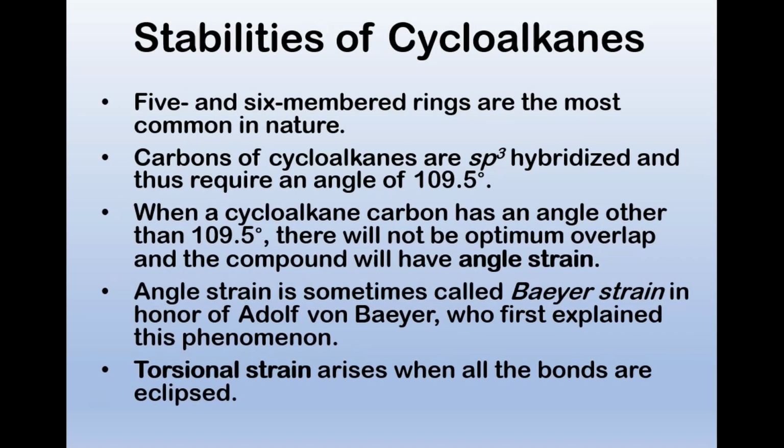How stable are cyclohexanes? That was a Freudian slip. How stable are cycloalkanes? 5- and 6-membered rings are the most common, found in nature. Carbons of cycloalkanes have to be sp3 hybridized, and there's that magic angle of the perfect tetrahedron, 109.5. Well, we can probably make a cycloalkane that doesn't come close to that magic angle.